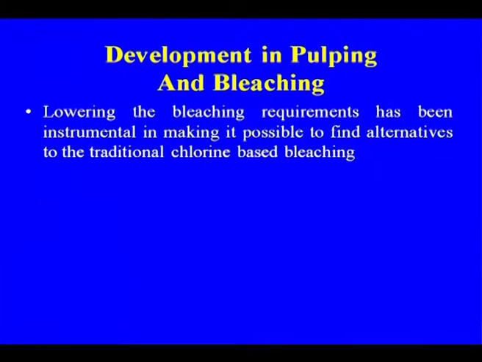Whatever we lose, we lose from the raw material. A yield of around 50% is okay, but in some mills, because of poor pulping and bleaching conditions, or even with chlorine and hypochlorite, the loss of pulp yield is higher.